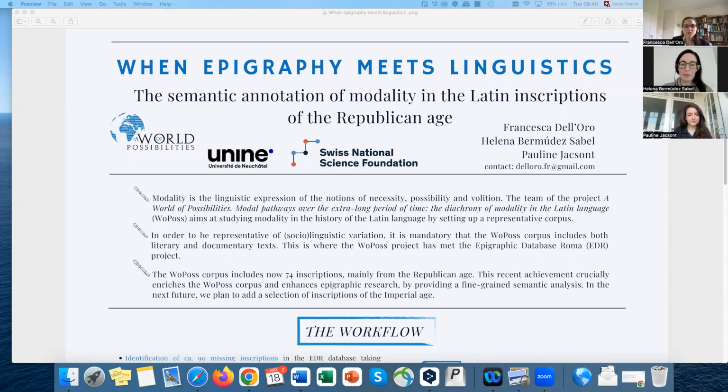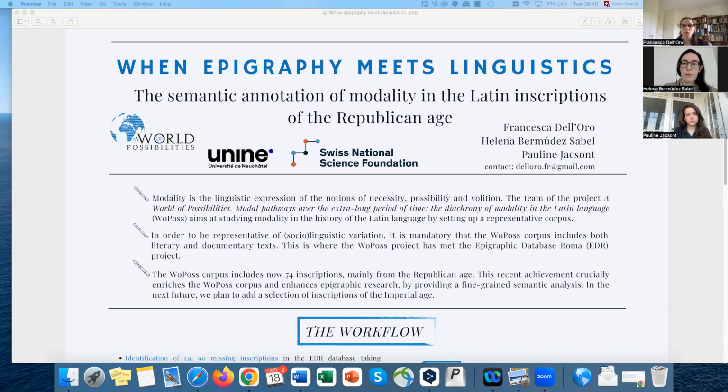Hello! In our poster, we outline the work recently carried out in order to add a selection of inscriptions of the Republican age to the WoPoss Latin corpus. The WoPoss corpus is a diachronic corpus based on texts written in Latin from the 3rd century BCE, for example, Plautus, up to the 7th century CE, for example, Isidore.